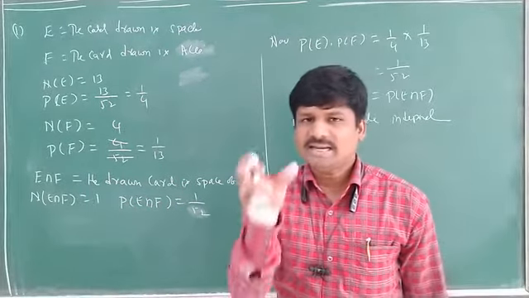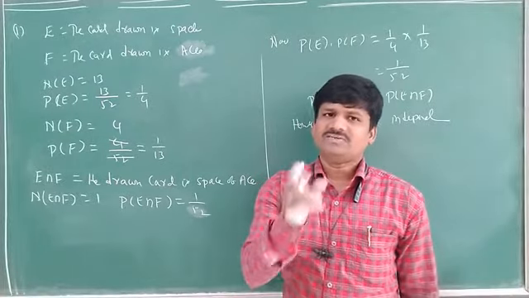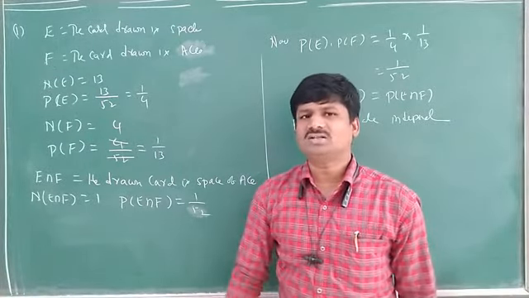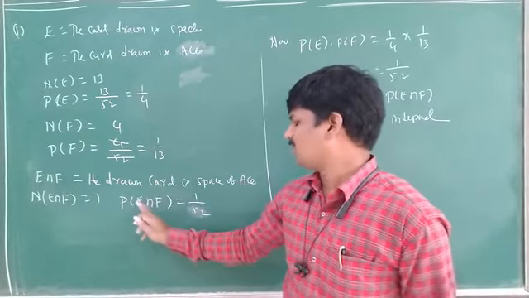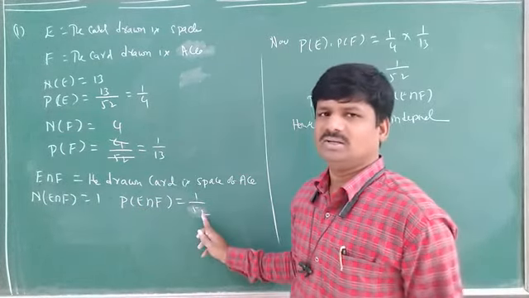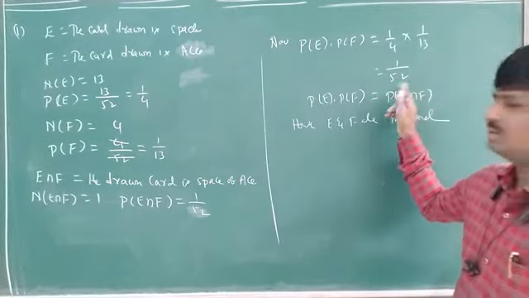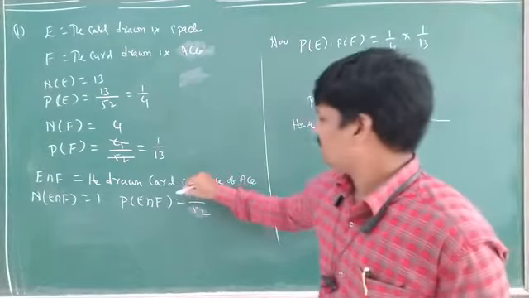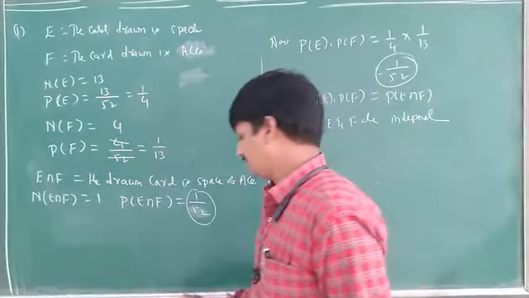The card is ace with the symbol spade. How many cards are there? Only one card. So what is the probability of E intersection F? 1 by 52. So just multiply E into F. You got 1 by 52. This one is also 1 by 52. Both are equal, so these two are independent. Understand?